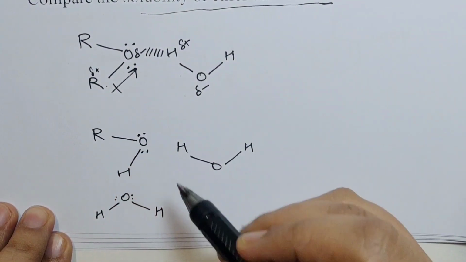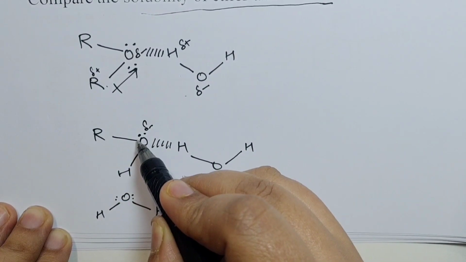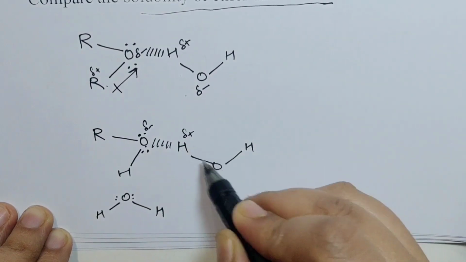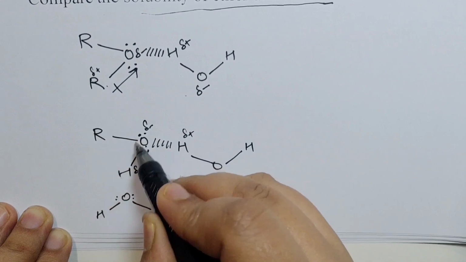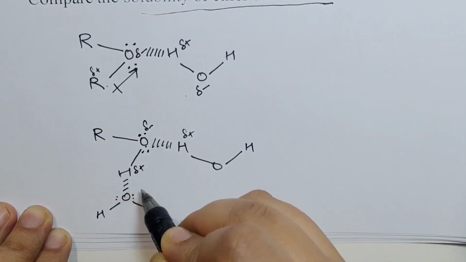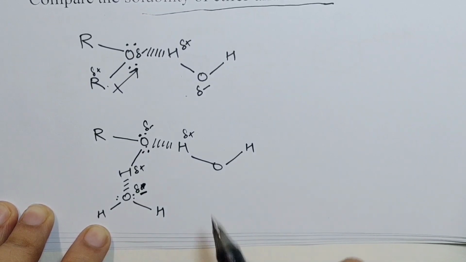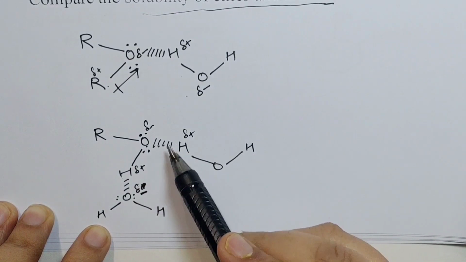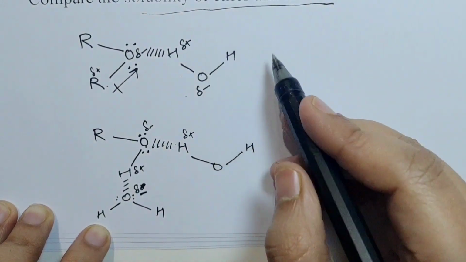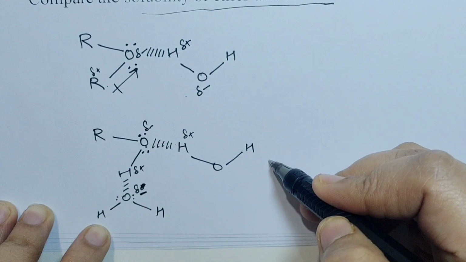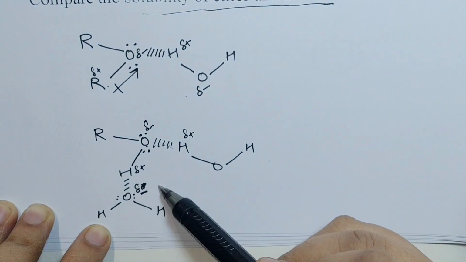In alcohols, there is a possibility of a hydrogen bond between the partially negative oxygen of alcohol and the partially positive hydrogen of water, and then the partially positive hydrogen in alcohol also forms a hydrogen bond with the partially negative oxygen in water. So there is more hydrogen bonding in alcohol as compared to ether. But overall, there is hydrogen bonding in both cases. Therefore, they are both soluble in water, alcohol more so than ether.